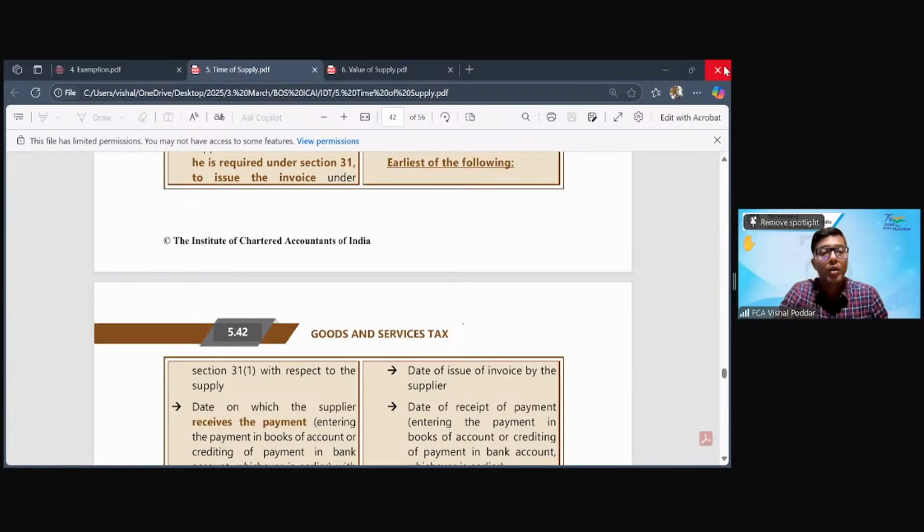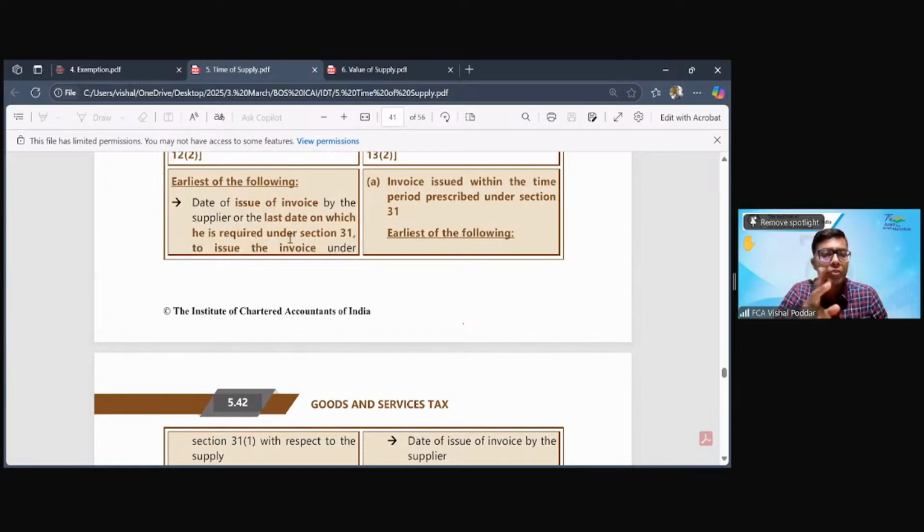Fine. Now, in case of continuous supply of goods, what is the time limit for raising invoice? They say either it will be on the date of settlement, that is when the hisab is done, or it could be on the date of periodic payment. So that is the date by which the invoice should have been issued. So this is about forward charge, time of supply of goods: the earliest of these two dates, the actual date of invoice or the due date of invoice.